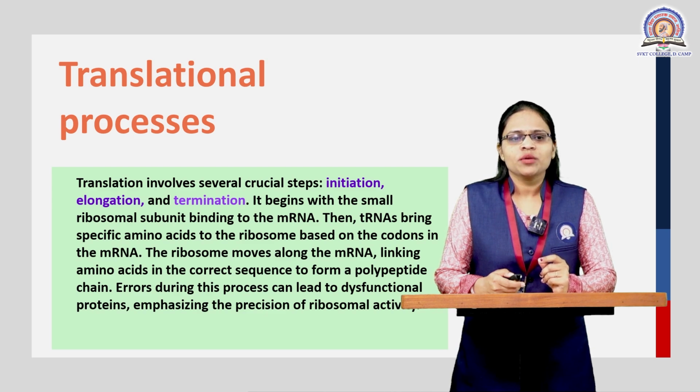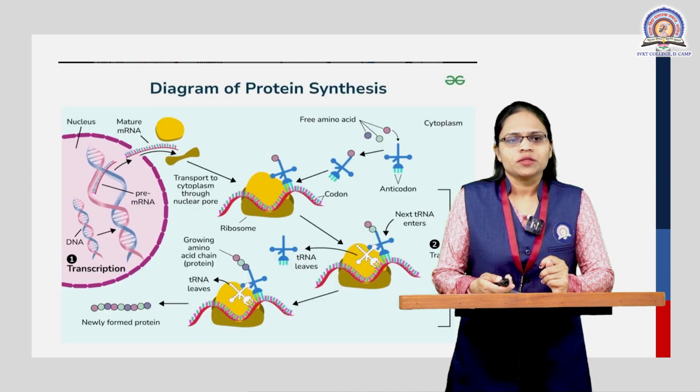Then the tRNA brings the specific amino acid to the ribosome based on the codons which are present on the mRNA. The ribosome moves along the mRNA, linking the amino acids in the correct sequence to form the polypeptide chain. Errors during this process can lead to dysfunctional proteins, emphasizing the importance of ribosomal activity.